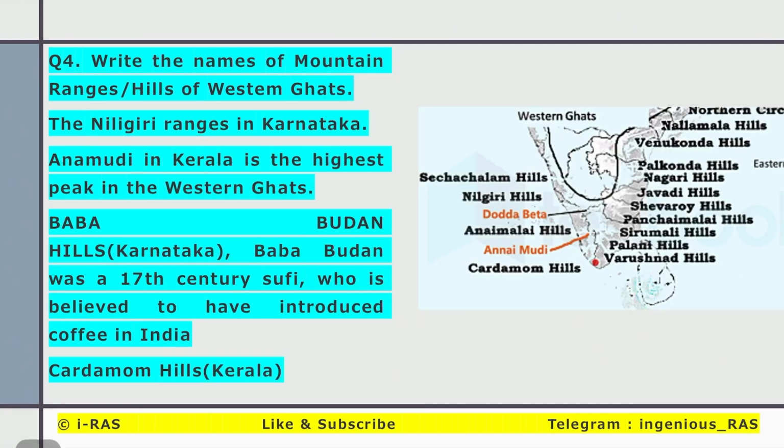Our fourth question is, write the names of mountain ranges or hills of the Western Ghats. Very normal question. Nilgiri range is very famous. Anamudi is very famous. Baba Budan hills are very famous. Cardamom Hills are very famous. This is a very normal or easy question. Anamalai, Anamudi, Doda Betta, Nilgiri, Cardamom Hills, etc.